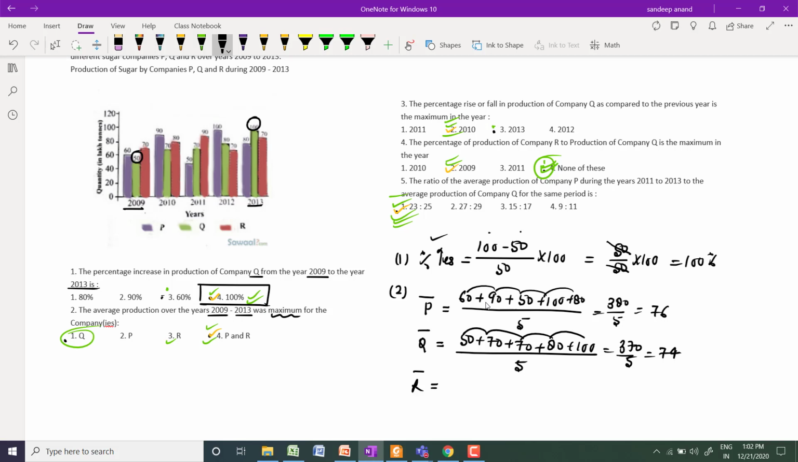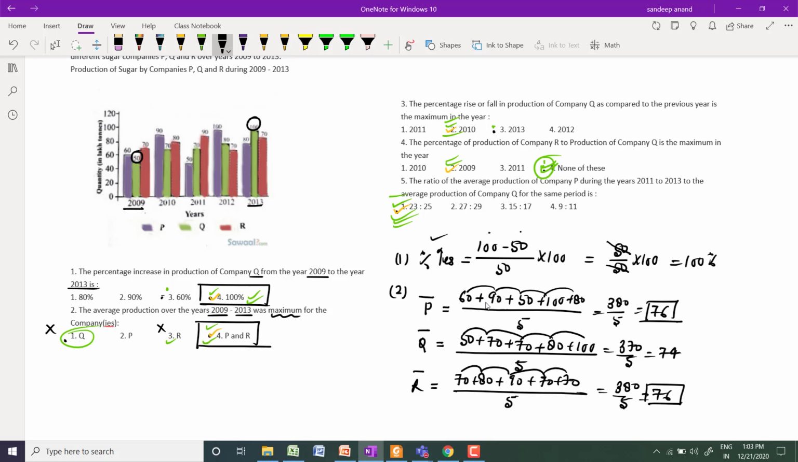Now taking the average of R. R average is 70 plus 80 plus 90 plus 70 plus 70, divided by 5. That's 380 by 5, which means 76. So here there is a clash: P and R both have the same average. So my option 4 is correct. Not third, not first. Okay.